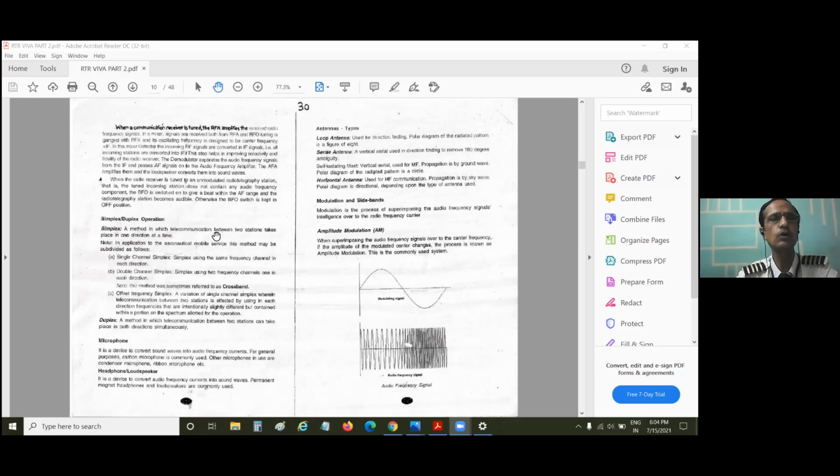PTT means press to talk. When I press the switch, I can talk, rather I can transmit, and the ground will listen to me. But when I want to listen, if I keep the PTT pressed, I will not be able to listen. I have to release the PTT to listen. So the communication is one way at a time.